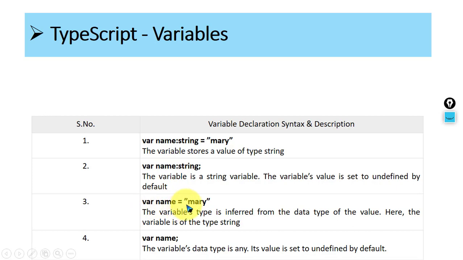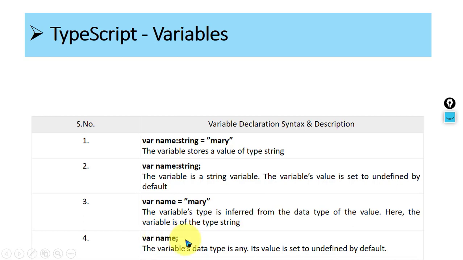Now var name is equal to Mary. This is another way. Here you are not mentioning the data type. The variable type is inferred from the data type of the value. Here the variable is of type string, which means the type of the name is automatically considered. At the time of compilation, the compiler will identify the value Mary is a string, and then the string data type is automatically assigned to the name. So even though colon string is not given, name is considered a string, because the value Mary is of type string. So that is the way.